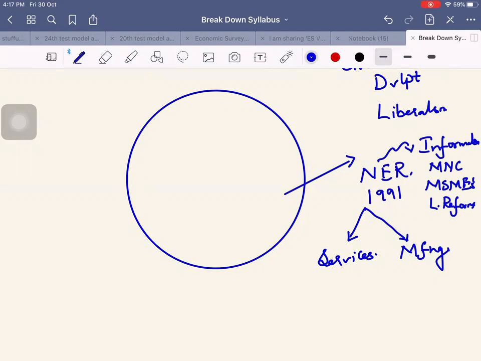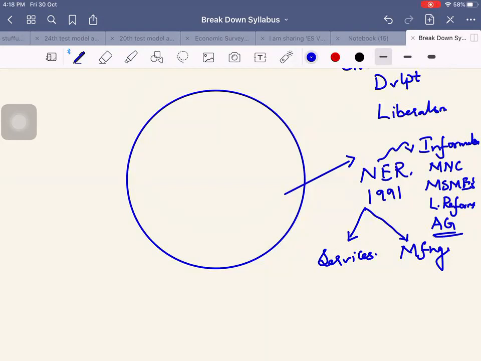Since the growth process in our economy after 1991 was service driven, people could not be shifted from the primary sector to the tertiary sector, and most of them stayed with the agriculture sector. So this is one area. In the agriculture sector, again, there is disguised unemployment, etc. So globalization was linked to informalization of the economy. That is how you will look for it.